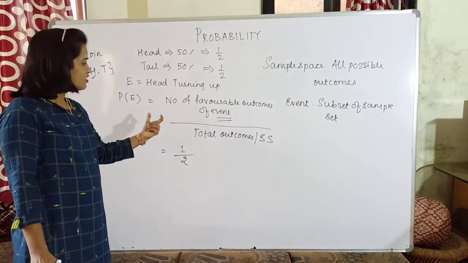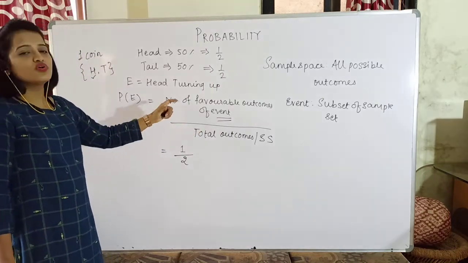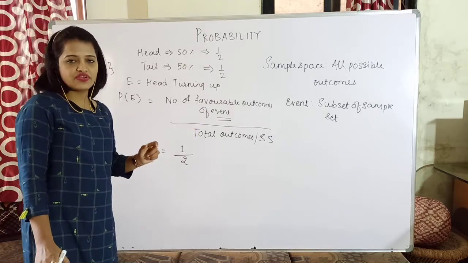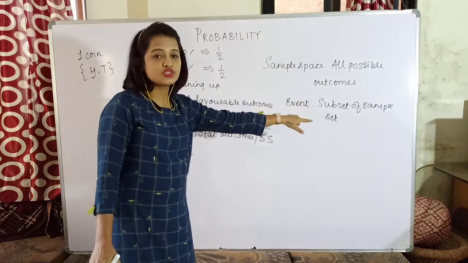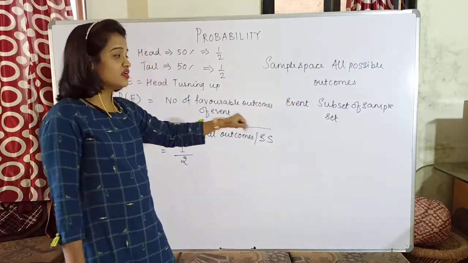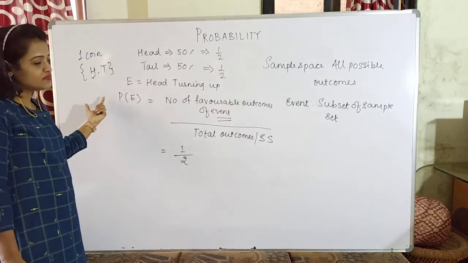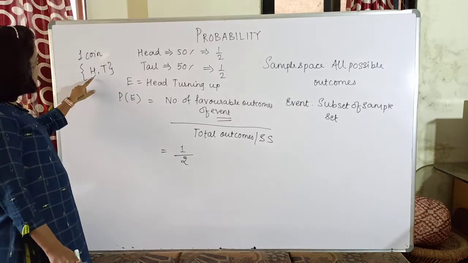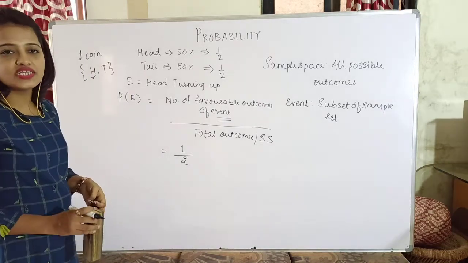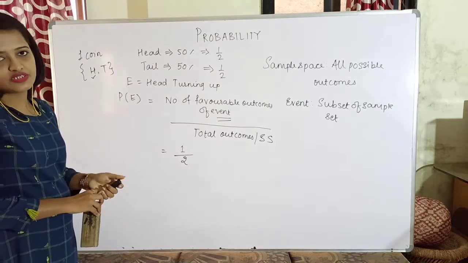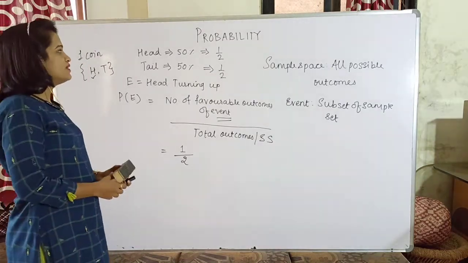So this is the formula which tells probability of any event is equal to number of favorable outcomes of that specific event divided by total number of outcomes. Now as you can see, the event is a subset of sample space. Now why is it called subset? Because from the sample space itself you have counted the number of times the specific event has occurred. This head is actually a part of that sample space itself. Hence in the definition we are mentioning that event is a subset of sample space. So this is what the definition of probability is.